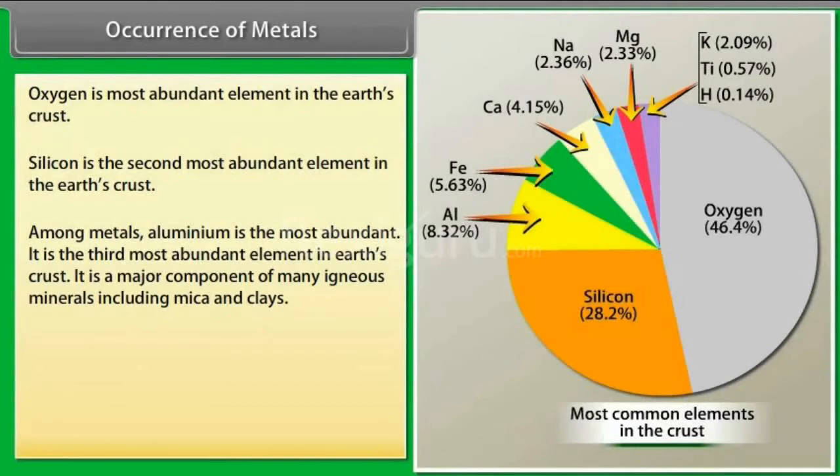Now, after understanding the properties of ionic compounds, we'll go to the chapter on metals and non-metals. The more we learn about the metals, the less we learn about the non-metals. That's why non-metals we learn in some other higher class.